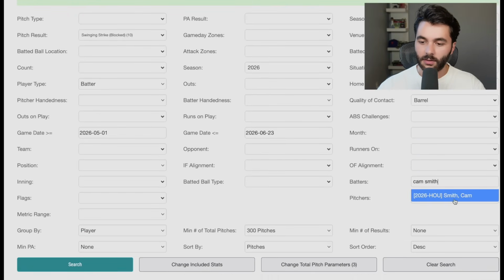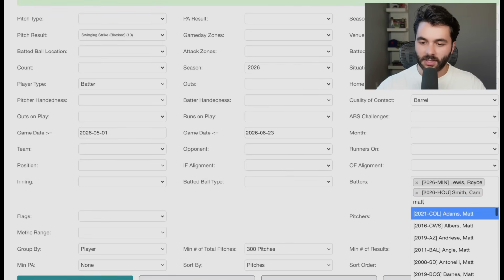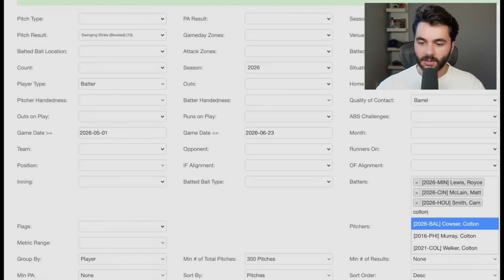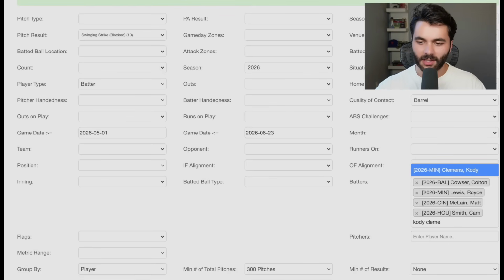Cam Smith, Royce Lewis, Matt McLain, Colton Cowser. And there's one other guy I was talking about. It wasn't Kyle Stowers, was it? No. The power of editing. It was Cody Clemens. But Clemens has kind of just been good all year.